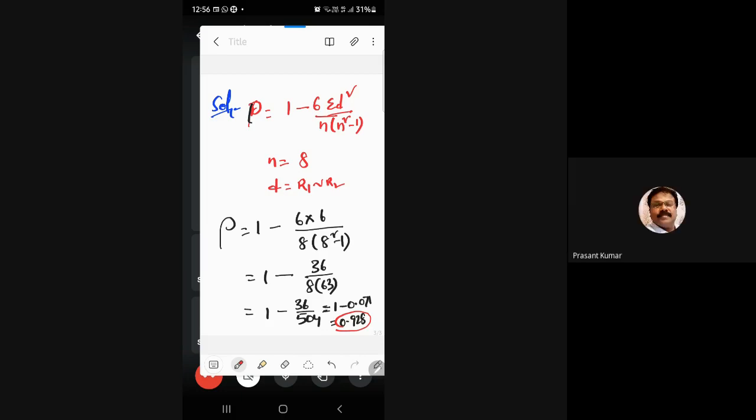Sir, are scientific calculators allowed? Calculators are allowed, I already told you. But calculators from mobile phones are not allowed. Normal scientific calculators are allowed. Any calculator, no problem.